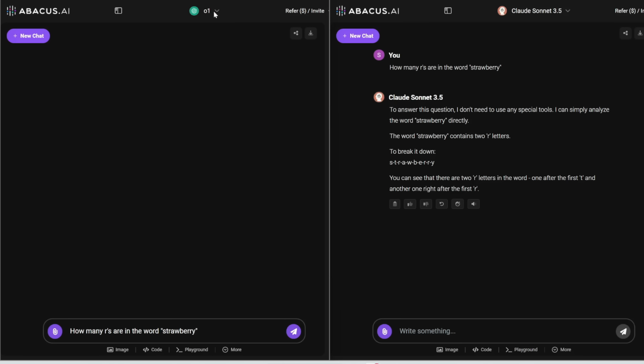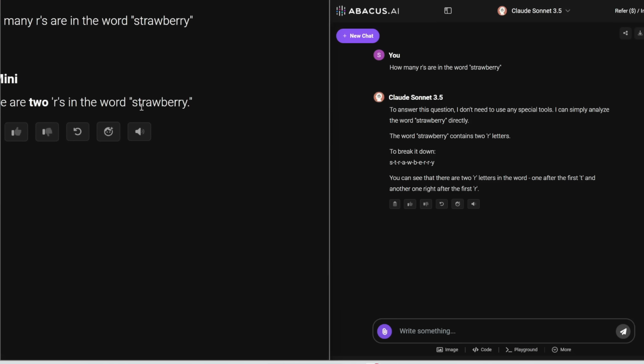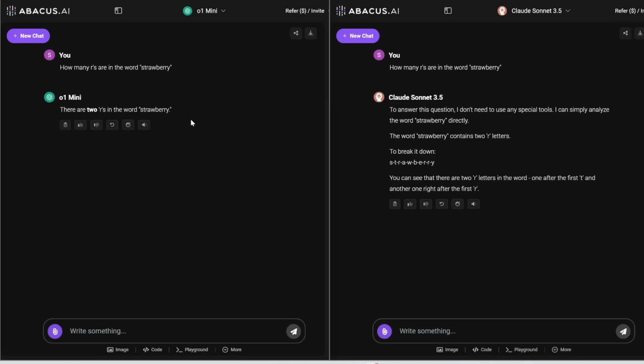Let me try O1 Mini and see if it also fails to answer this. And again, it says there are only 2 R's in the word strawberry. So either it is wrong or I'm the crazy one. But no, if I count, there are 3 R's in the word strawberry. That's just crazy. I'm not sure why all these large language models cannot answer this prompt correctly.